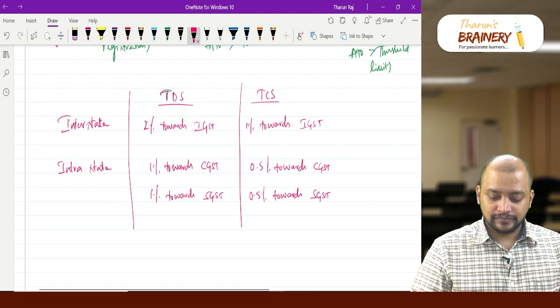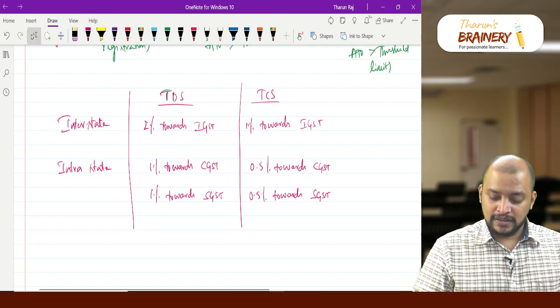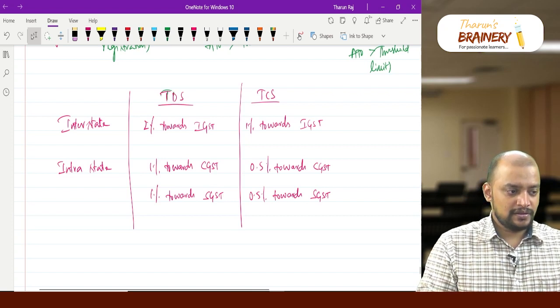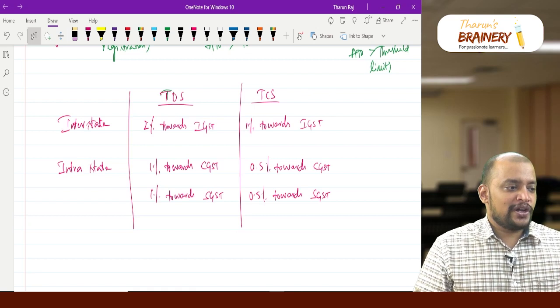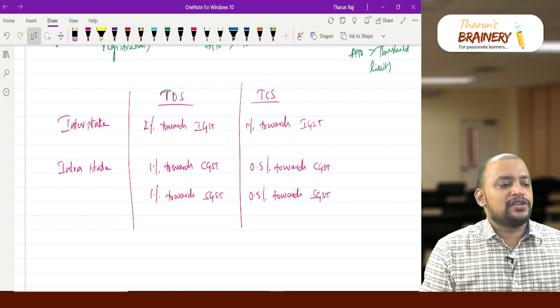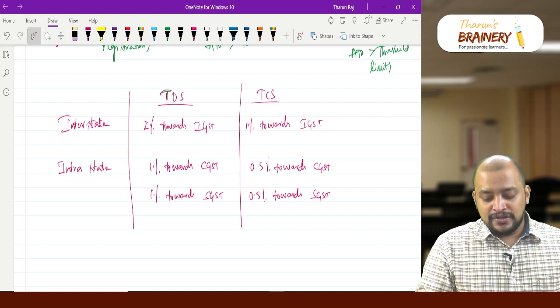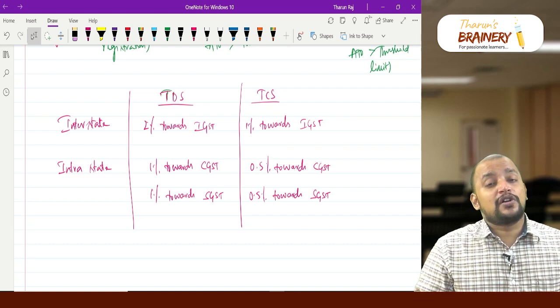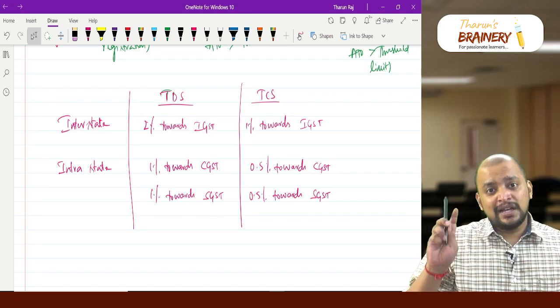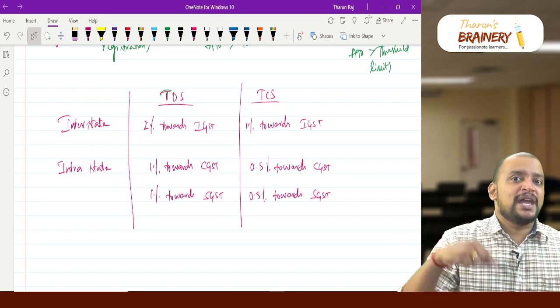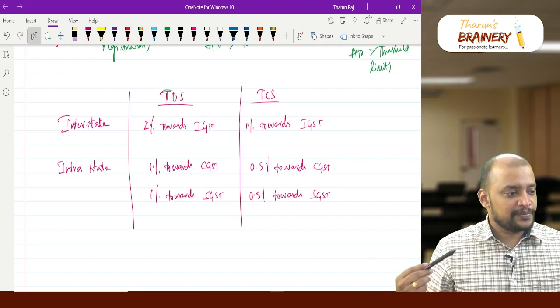Okay, then goods value 2.8 lakhs, payment of 10,000, TDS to be deducted on payment value 10,000. As the value of goods involved in the contract exceeds 2,50,000, TDS is applicable, but GST will be payable only on the payment that is remitted, that is 10,000.